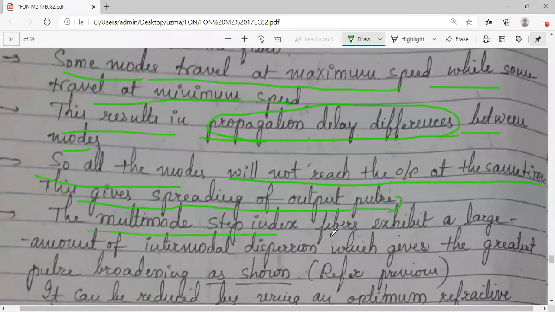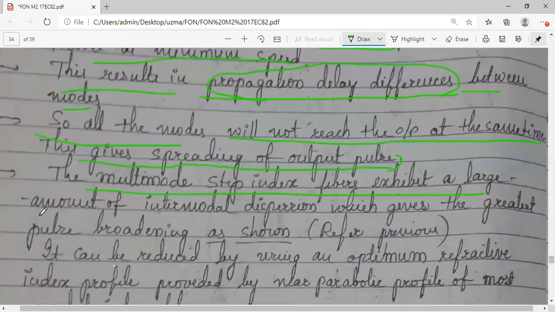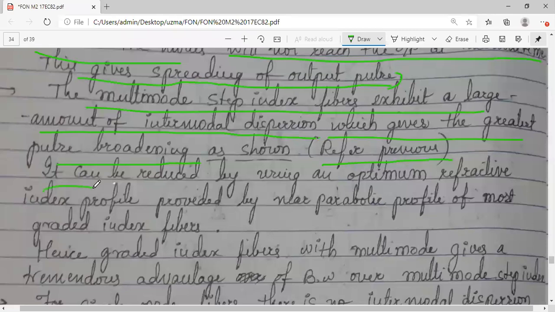Now, multimode step index fibers exhibit a larger amount of intermodal dispersion. We have seen that the bandwidth length product is less, so the information carrying capability is less, which gives the greatest pulse broadening. Refer to the previous section. How can we reduce this in multimode step index? By using the optimum refractive index profile.